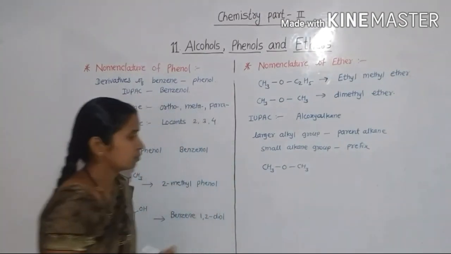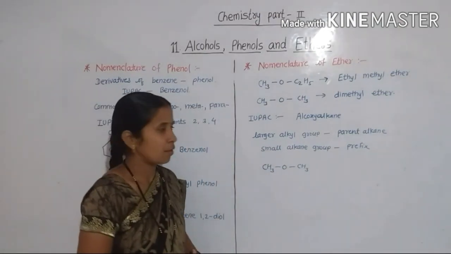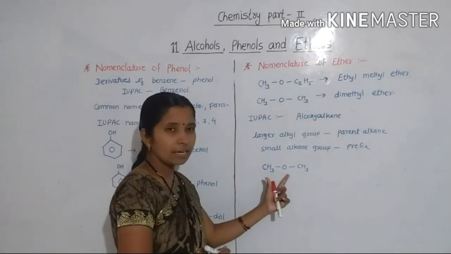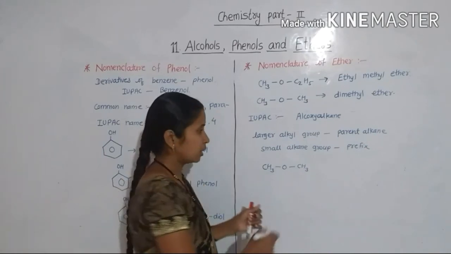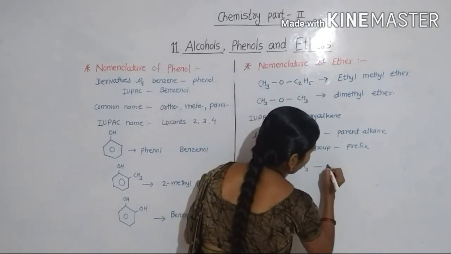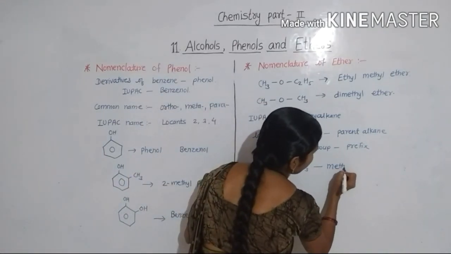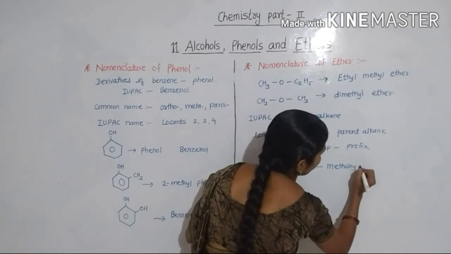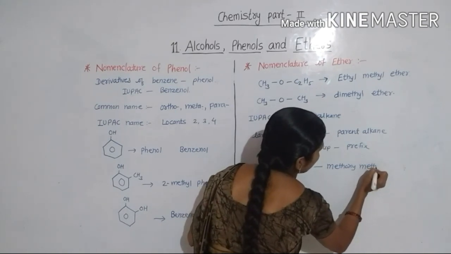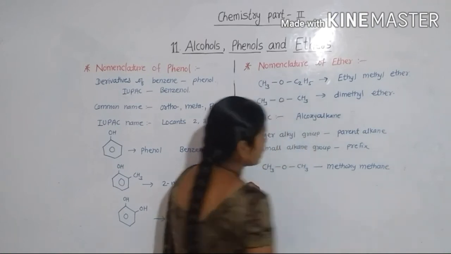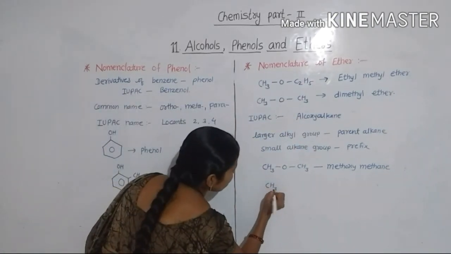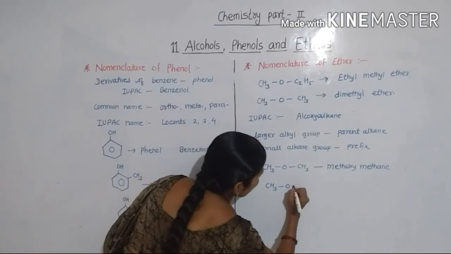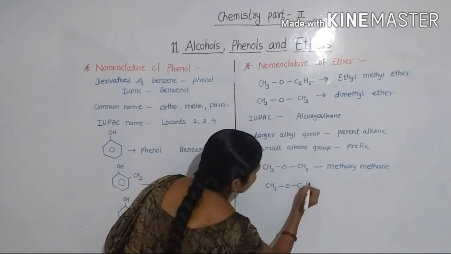CH3-O-CH3. Here the two alkyl groups are the same. Hence the name of the compound is methoxymethane. Then we see the next structure: CH3-O-C2H5.